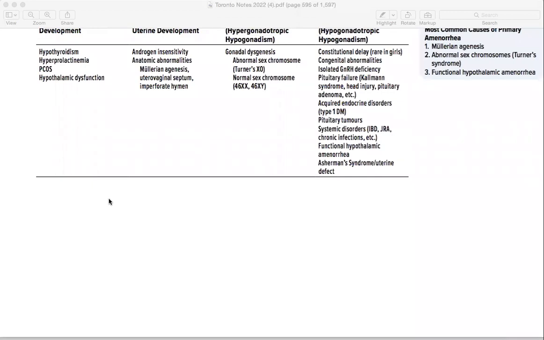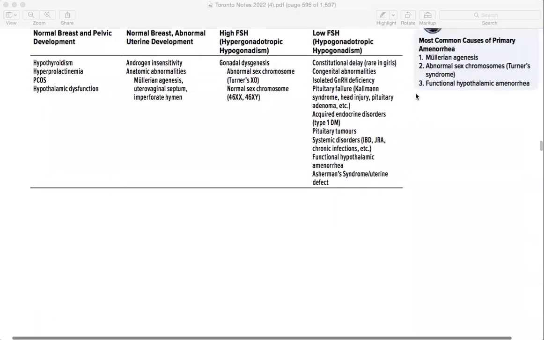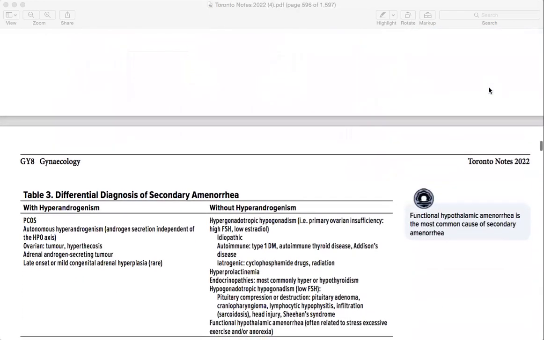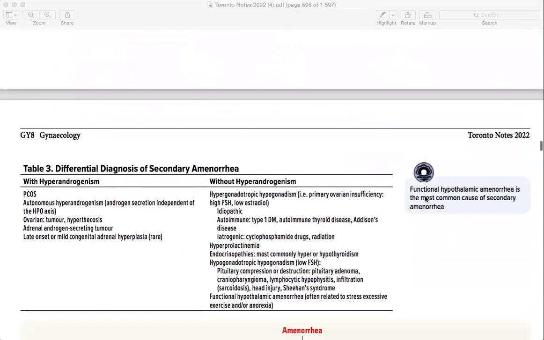I am just going to read it, but there is no point in doing that, so you can just read it quickly. On the side, the most common cause of primary amenorrhea is basically Mullerian agenesis. You cannot miss, if somebody comes with primary amenorrhea, a Mullerian agenesis. You have to think of that first. Then comes abnormal sex chromosomes, which is Turner syndrome. Then functional hypothalamic amenorrhea, which is the most common cause of secondary amenorrhea.